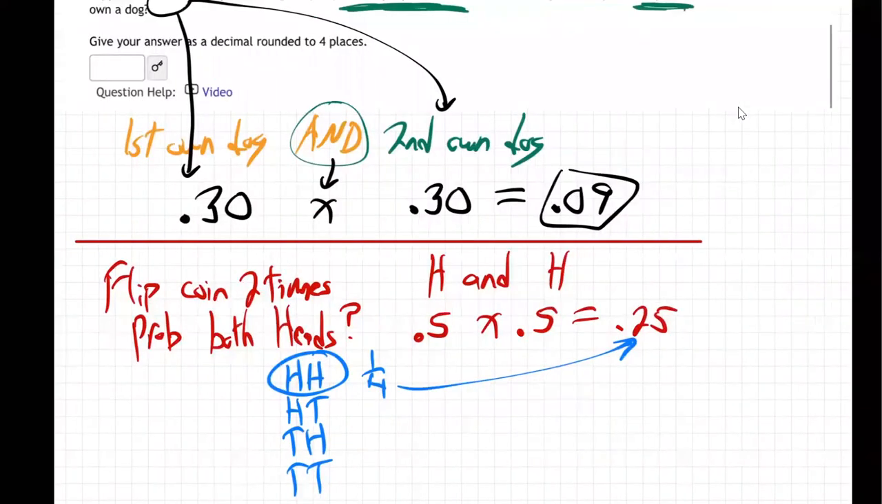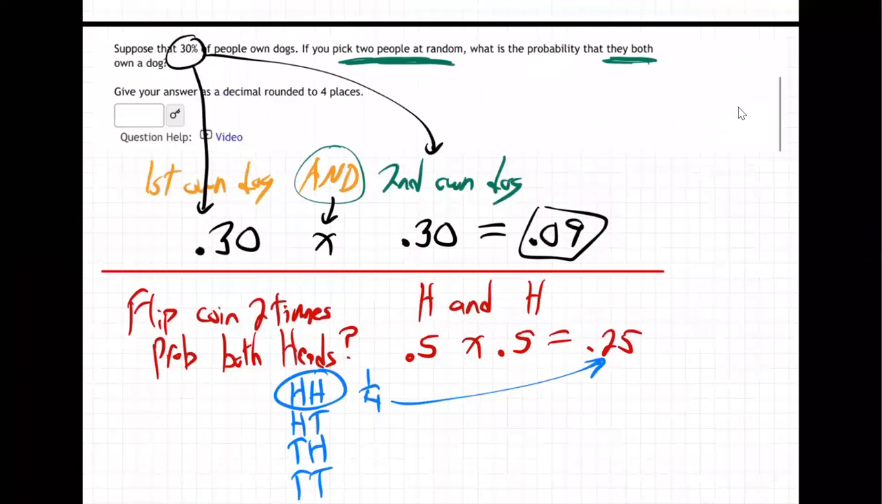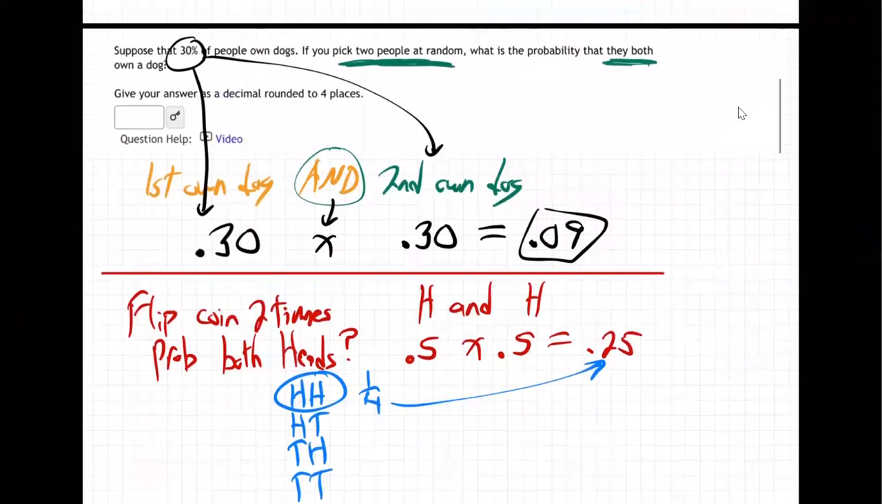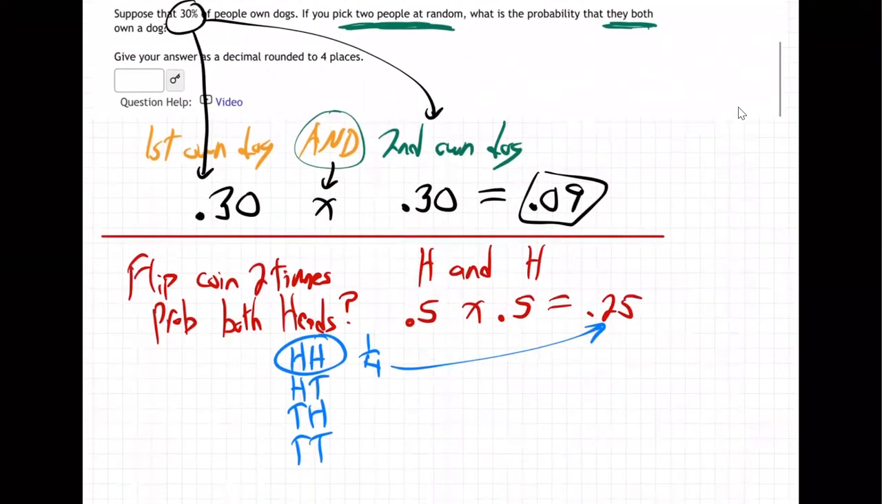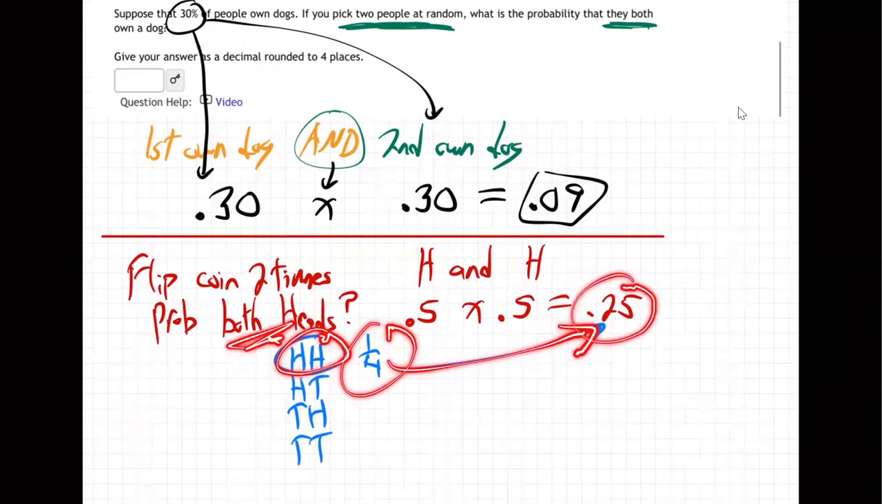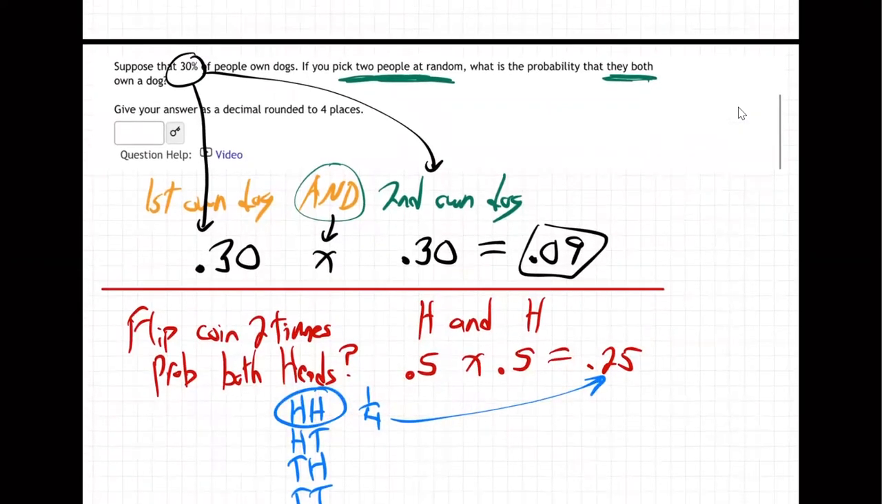See how it's working? I'm just showing you another way to give you a feel that "and" really does mean multiply. If you want heads and heads, it's 0.5 times 0.5, which is 0.25, which is right, because these are the 4 things that can happen when you flip a coin twice. And one of the 4 things is both heads. So 1/4 is 25%, right? So it's right. "And" does mean multiply. So when you have "and," it means multiply those percentages together. So there we go.